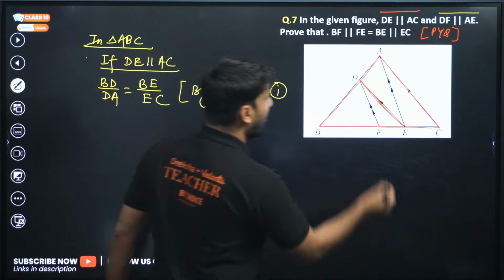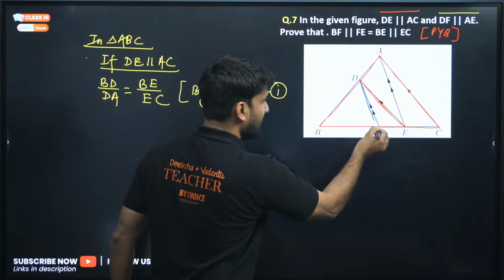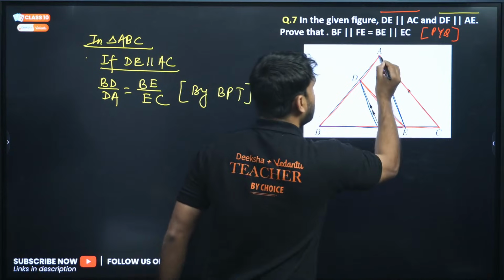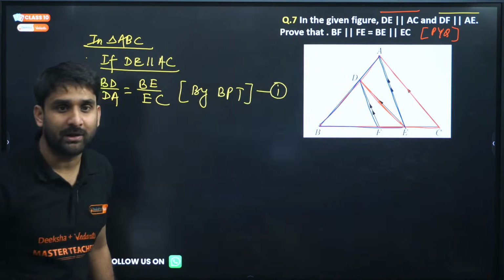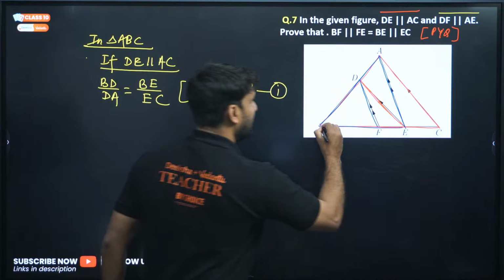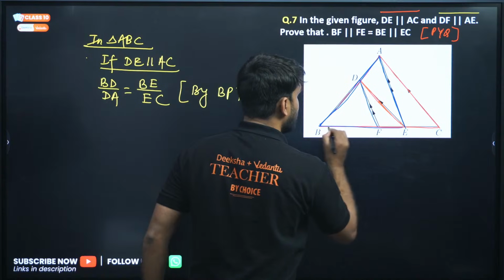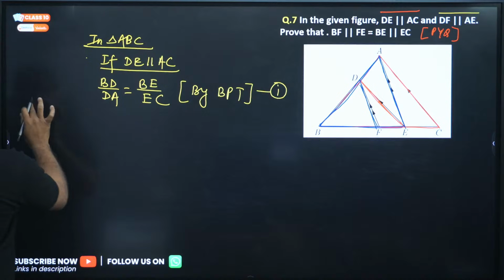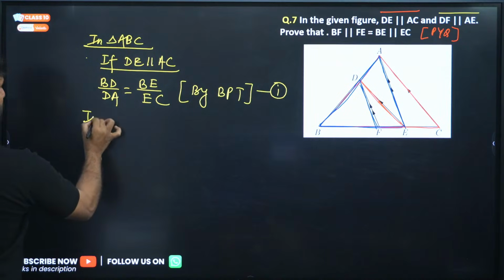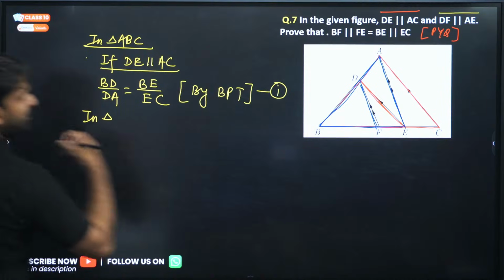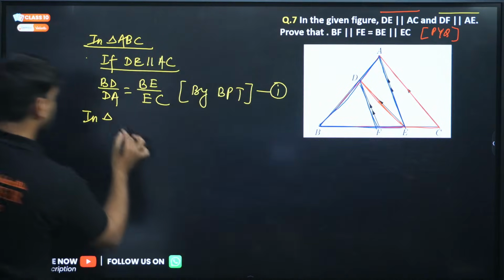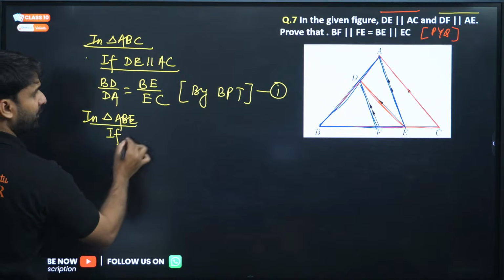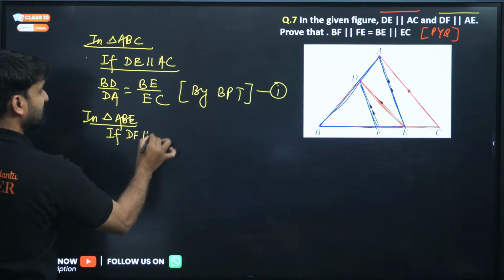So where is DF? This is DF, my dear, and this is AE, and these two sides are in this triangle. Can you observe the triangle I have highlighted using blue color? This triangle will be considered. Now focus only on this triangle. Don't look anywhere else. So in triangle ABE, DF is parallel to AB.